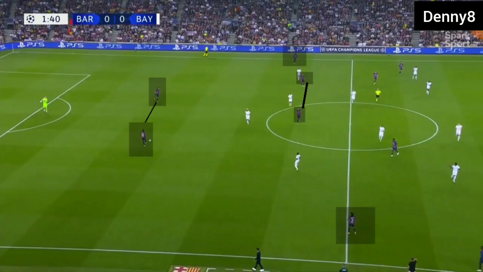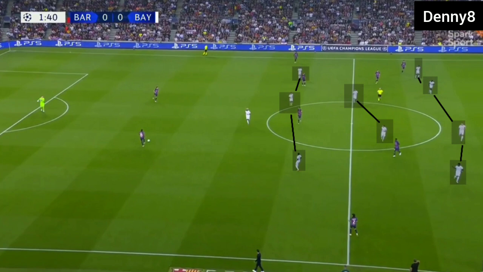In open play, Barcelona were building the game in a back two, and both the fullbacks of Barca were providing width by staying high and wide. In open play, Barca were using double pivots. Bayern were defending in a 4-2-3-1 formation in open play.